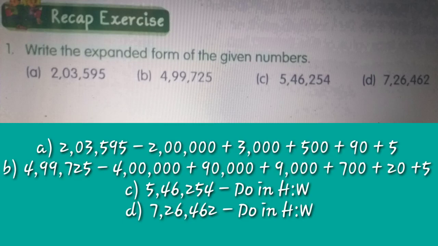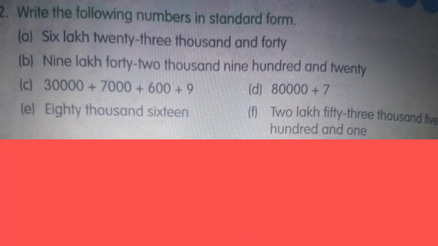The third and fourth questions are meant for your homework, which are written as 546,254, that is 5,46,254, and the fourth is 7,26,462. So solve these questions as your homework. Moving on to question number 2. Question number 2 states: write the following in standard form.